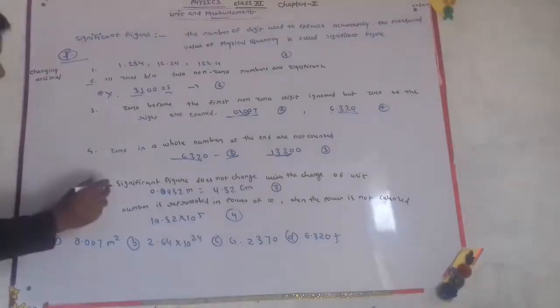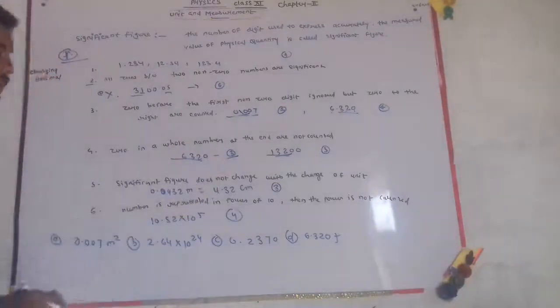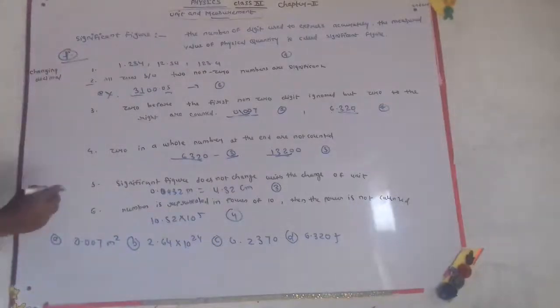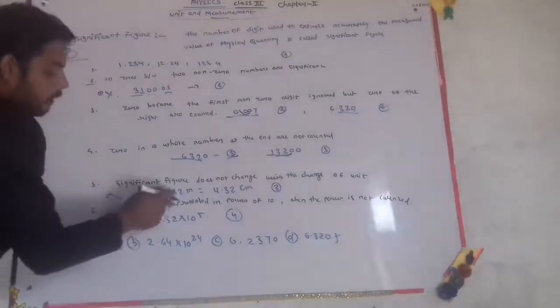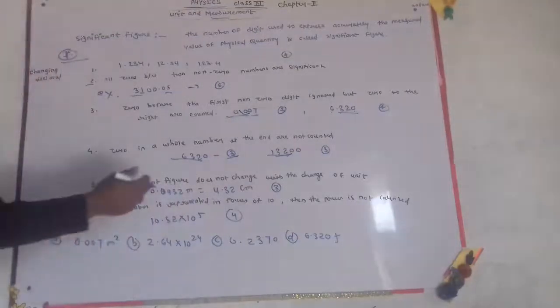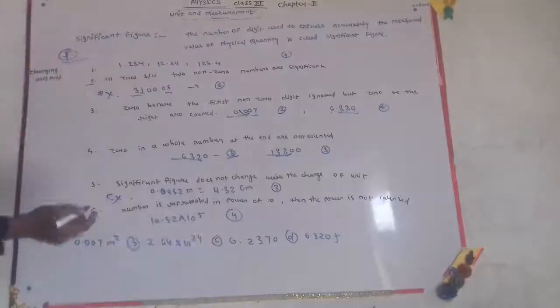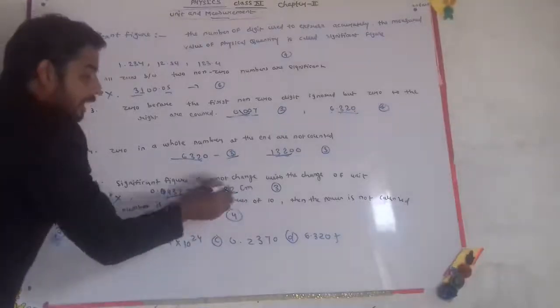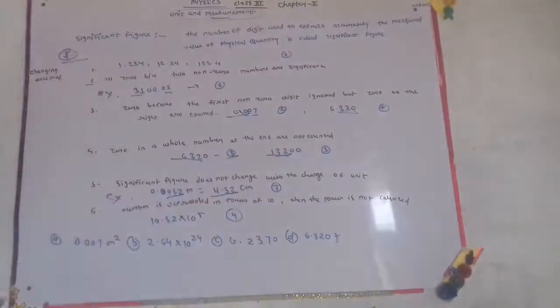The next property is that significant figures do not change with a change of unit. If we change from meter to centimeter, the significant figures will not change. For example, 0.0432 meter equals 4.32 centimeter, and the significant figures are 3: 1, 2, 3.